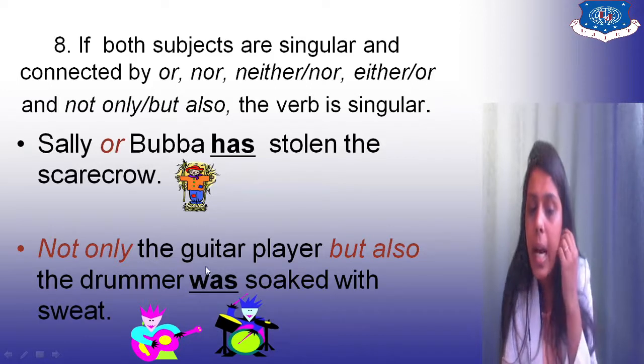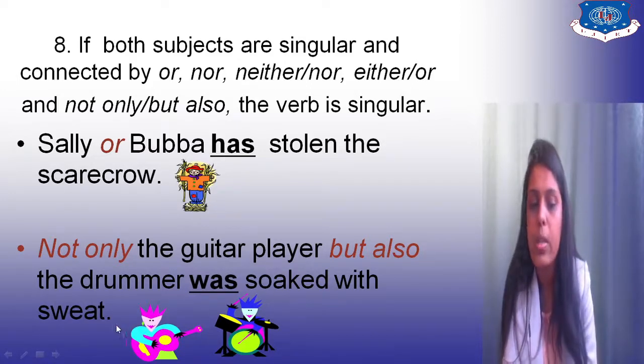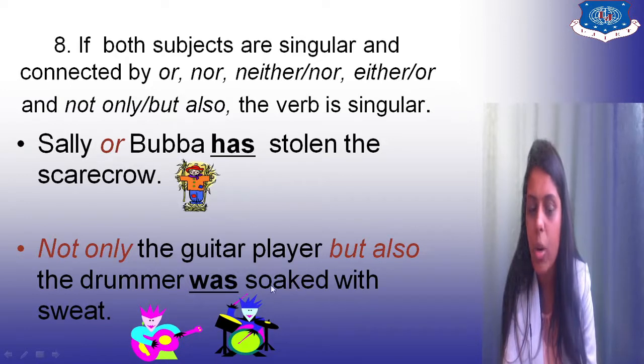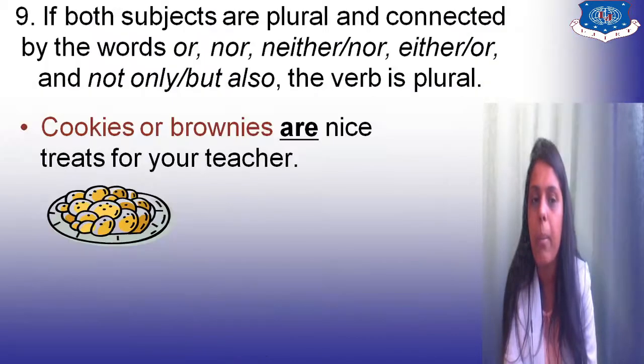Not only the guitar player, but also the drummer was soaked with sweat, right? So here also a singular verb they have utilized, has and was, right? So whenever there is or, neither, nor, either or, not only but also, right? In those the verb is singular. Remember this rule.